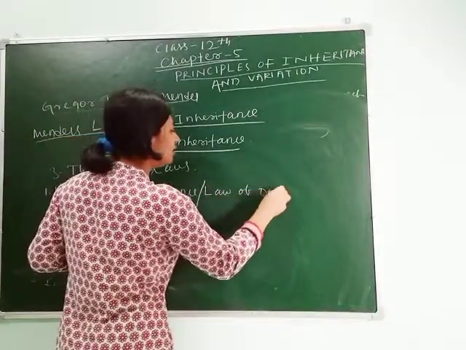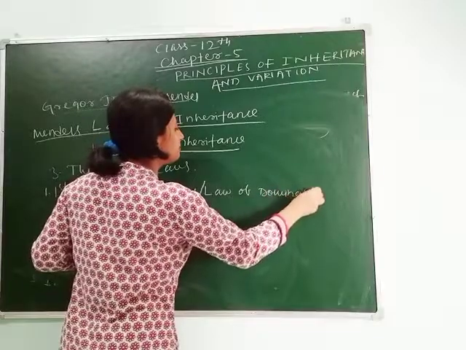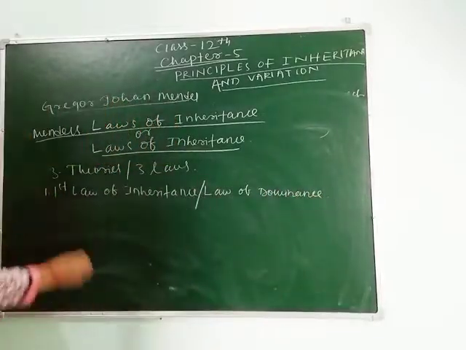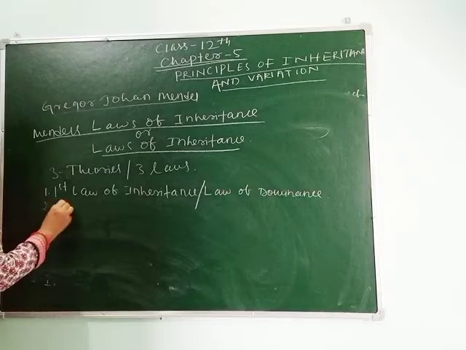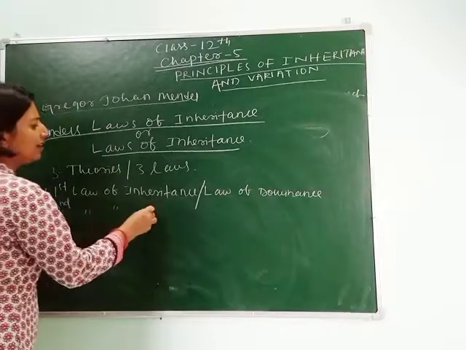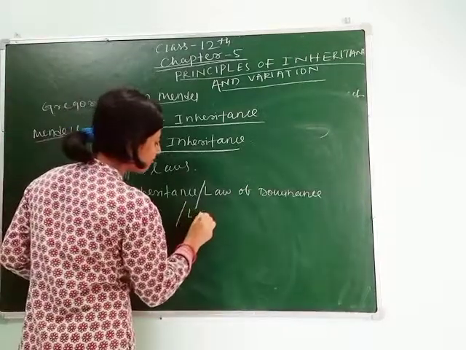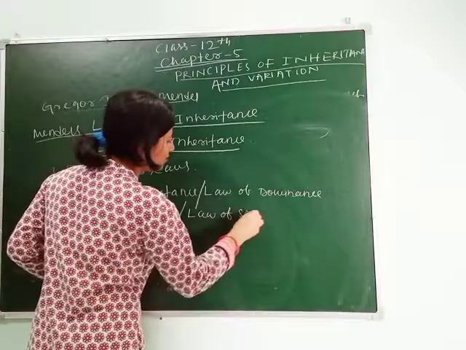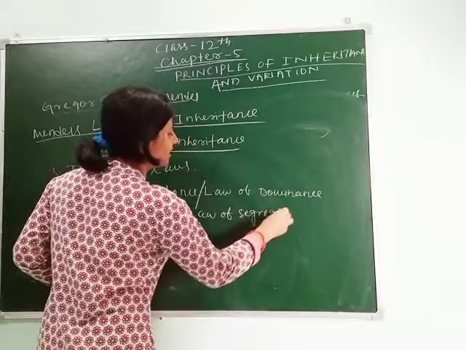The second law is called the second law of inheritance or law of segregation.